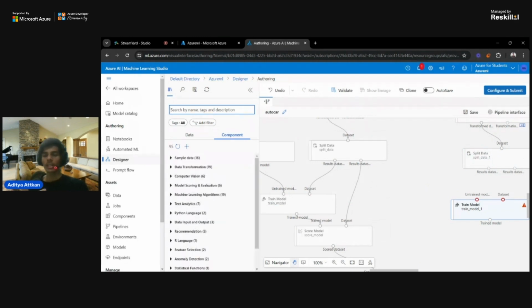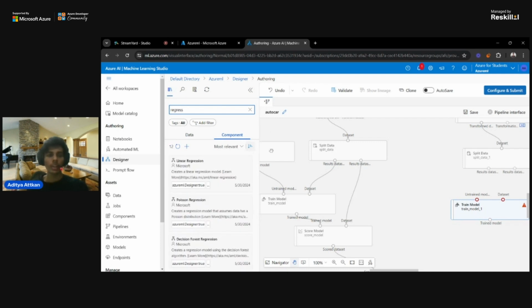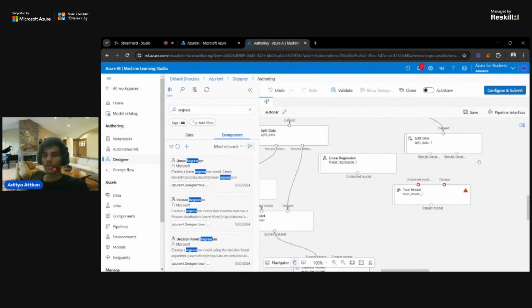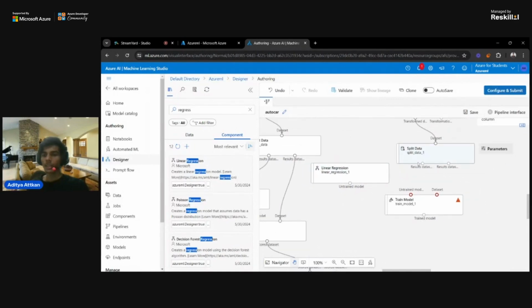As this problem is stating the output, we know what the output can be. So we can say that the data is labeled. So we are discussing a supervised learning problem. So we will use a regression model, because that is simple. We will drag and drop a training model, which is a linear regression model. In this split data component, there are two nodes. The first node is for 70% training, and the second node is 30% testing data.